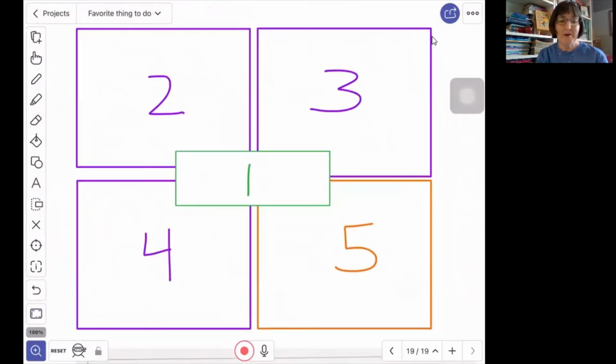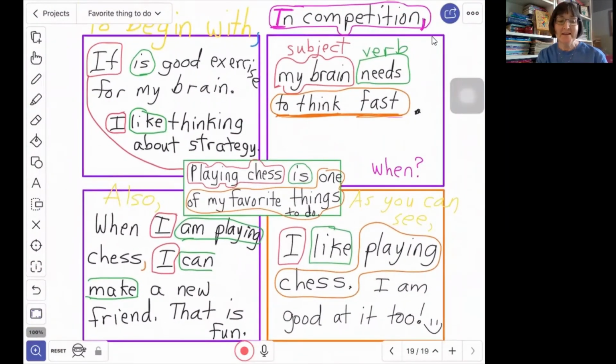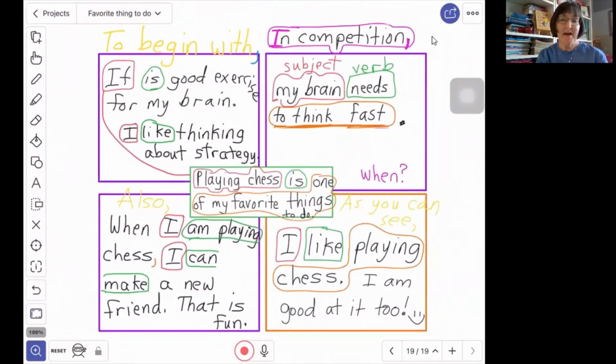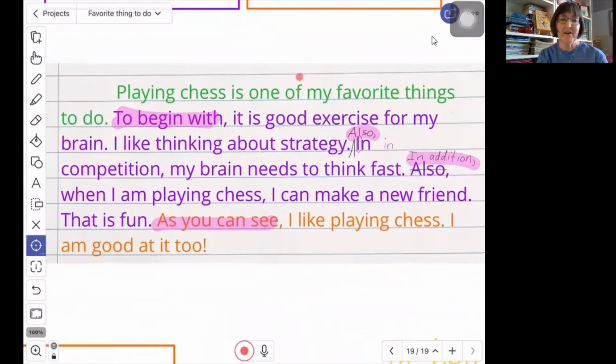Normally, I would have had green at the beginning, purple in the middle, and orange at the end, so that our completed Foursquare would look like this. And then our final paragraph would have looked like this, with green at the beginning, purple in the middle, and orange at the end.